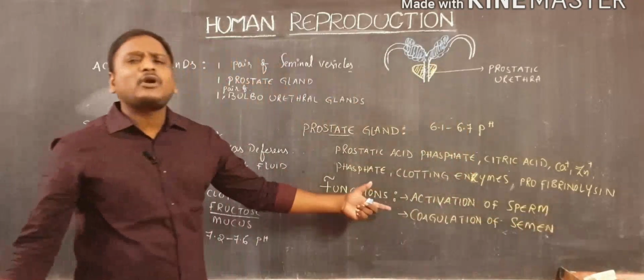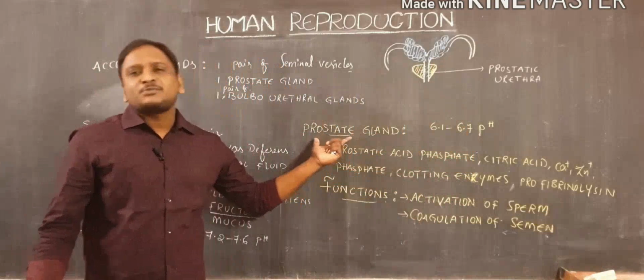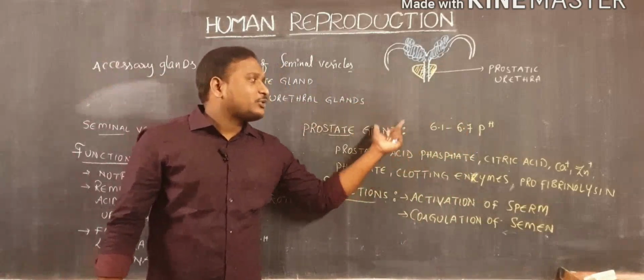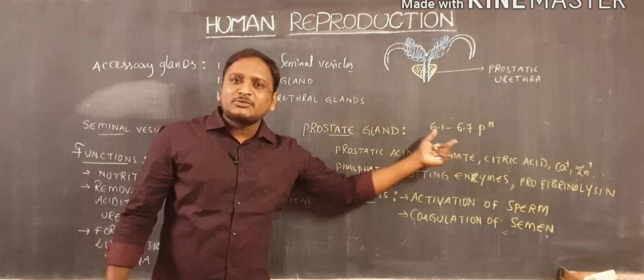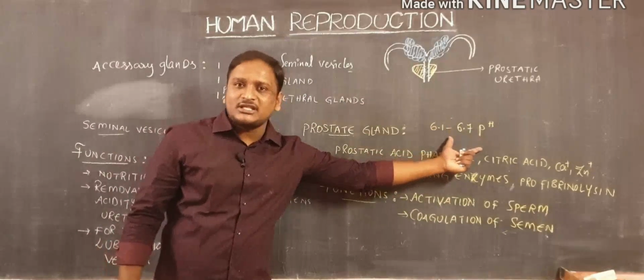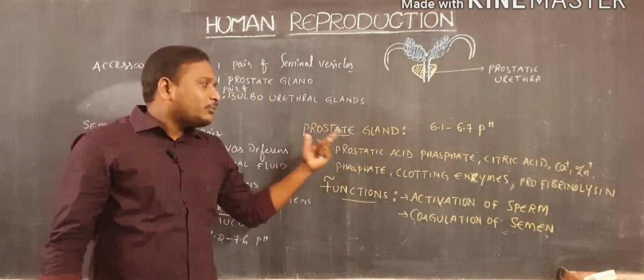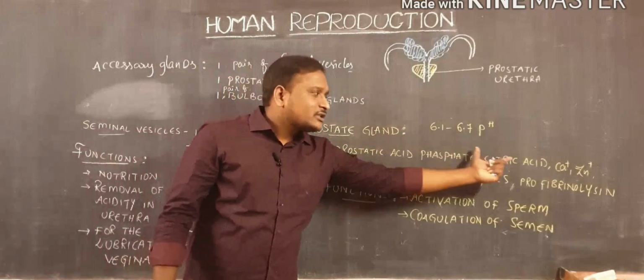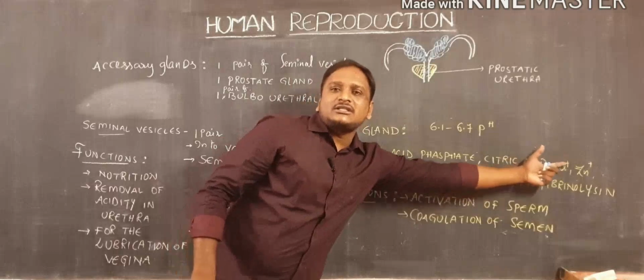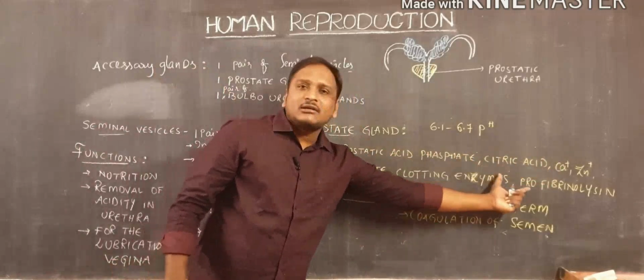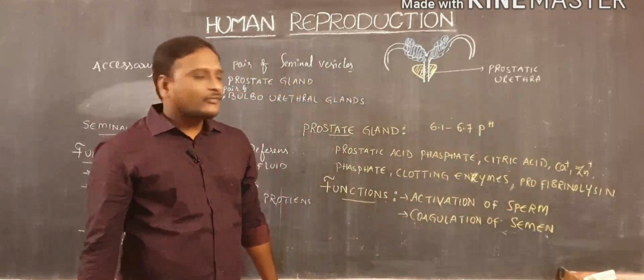These are the two important functions of this prostatic gland. The prostatic gland releases prostatic secretions that generally exhibit 6.1 to 6.7 pH. These secretions consist of prostatic acid phosphate, citric acid, calcium ions, zinc ions, phosphate, clotting enzymes, and profibrinolysin.